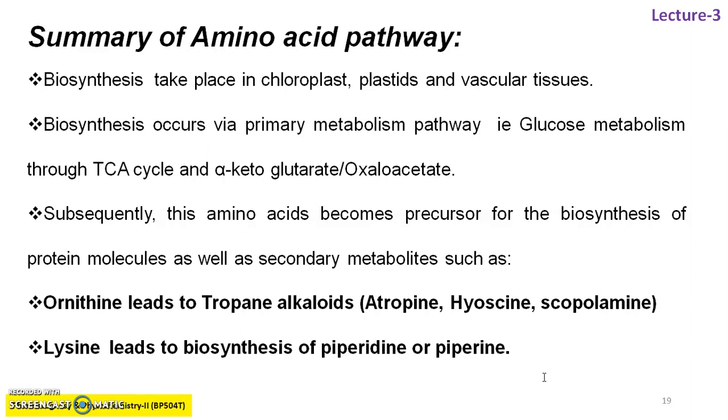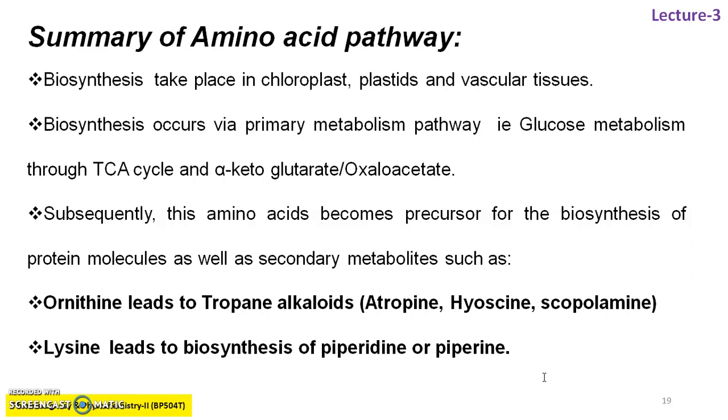For example, ornithine, which is an aliphatic amino acid, biosynthesizes the tropane alkaloids such as atropine, hyoscine and scopolamine, whereas lysine, which comes from the oxaloacetate pathway via glucose metabolism, leads to the biosynthesis of a secondary metabolite called piperidine or piperine in black pepper.